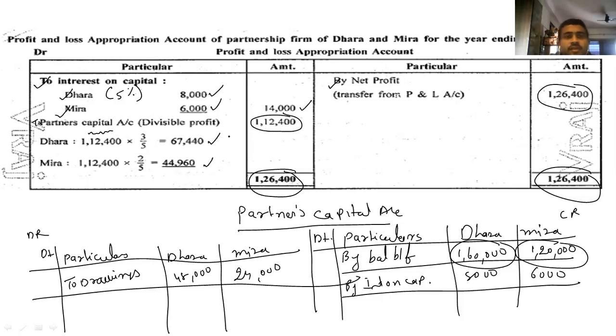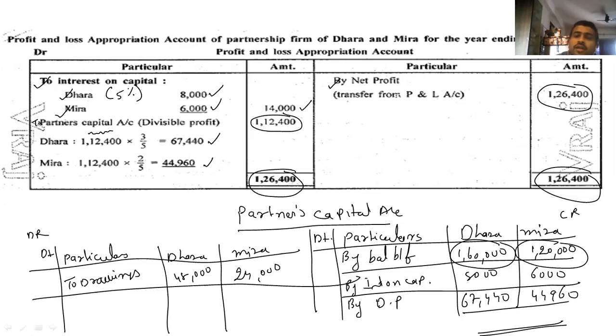67440. 67440. Have you calculated this one? Okay. So now from here we have to transfer to partners capital. So partners capital credit side by divisible profit 67440. Now do the addition.